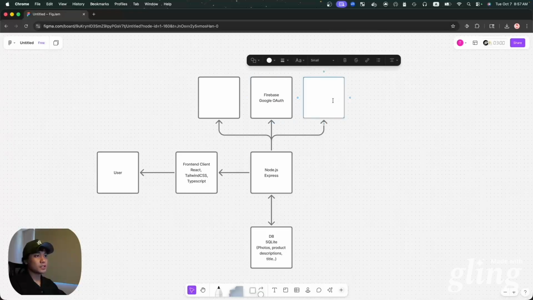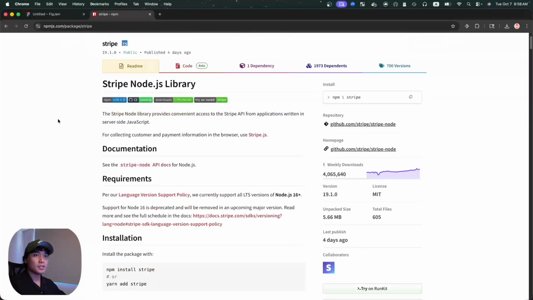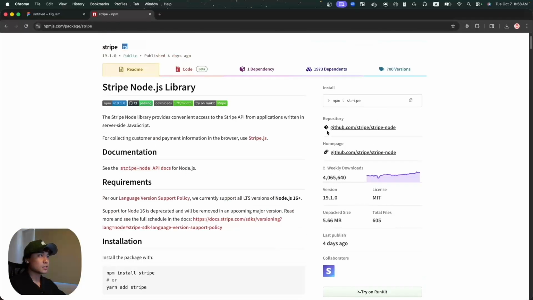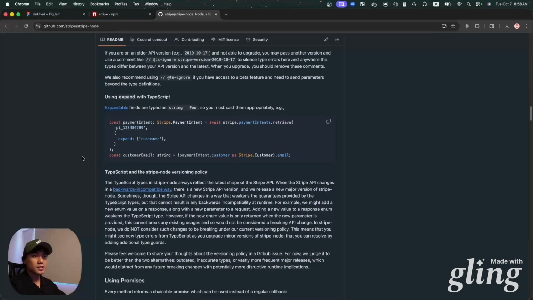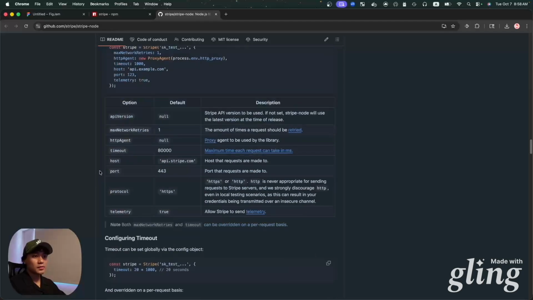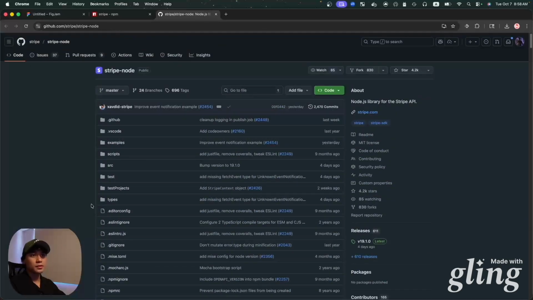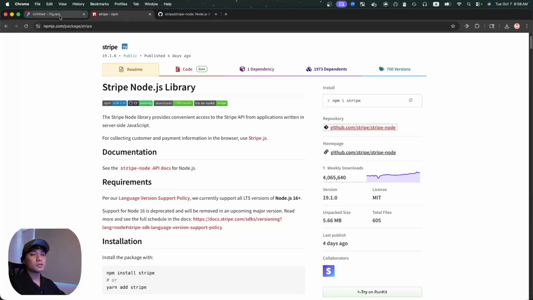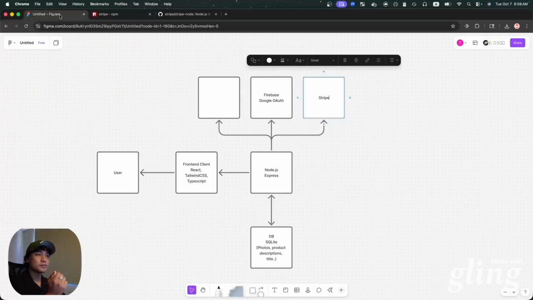What I would use for that is Firebase, which would have Google OAuth. When people come to my e-commerce website, they're probably going to be using their credit cards, and I also don't want to deal with handling credit card information. So I would offload that to something that's a little bit more secure, which would be Stripe NPM. I'm trying to look for the website, but this kind of looks like it. Payment, and you've got to have some sort of API key and so on. Okay, so Stripe handles all the payments that you're going to be processing for your applications.